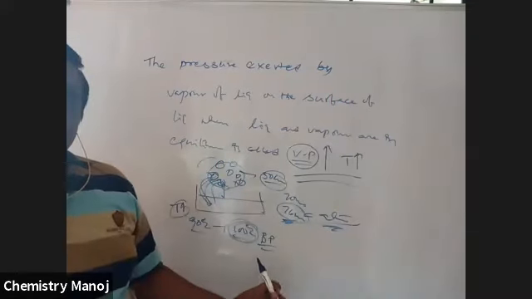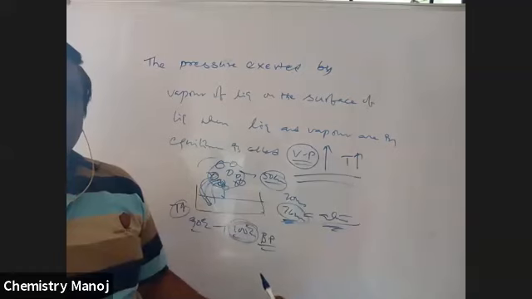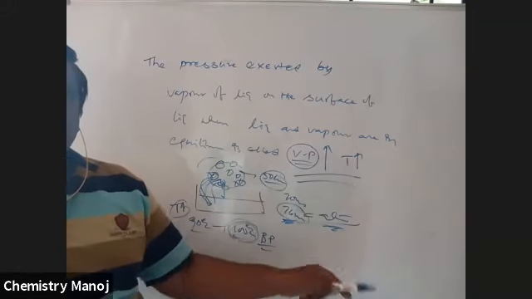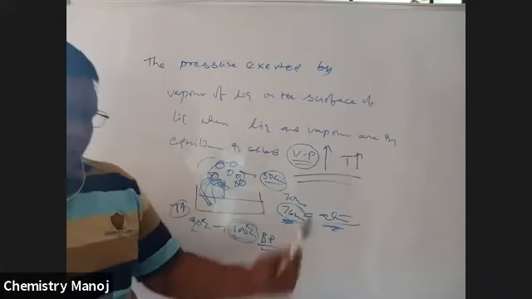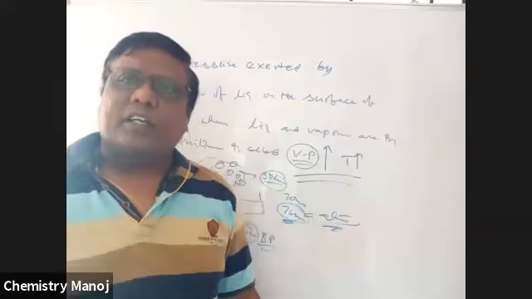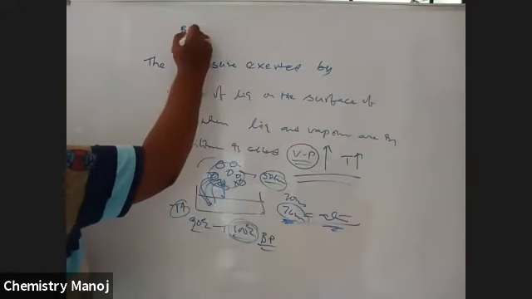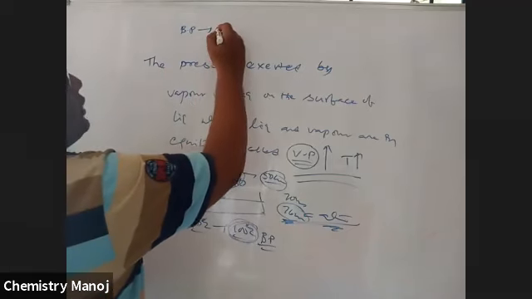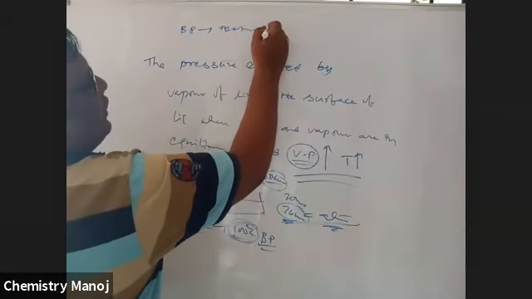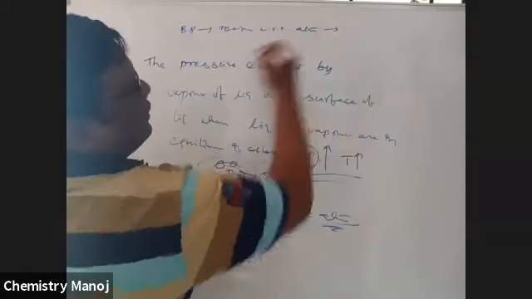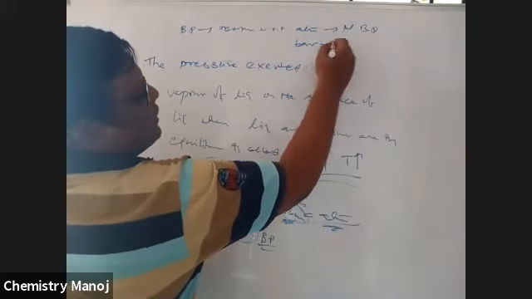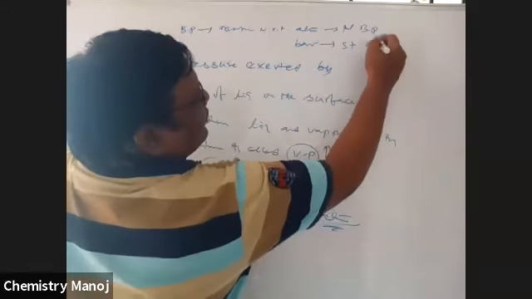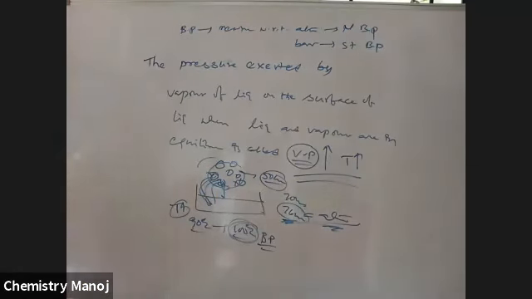So the temperature at which the vapor pressure of the liquid is equal to atmospheric pressure is called the boiling point of the liquid. Now this boiling point is measured under two conditions. If the boiling point is measured with respect to atmosphere, that is called the normal boiling point. And with respect to bar, that is called the standard boiling point. So there are two types of boiling point: the normal boiling point and the standard boiling point.